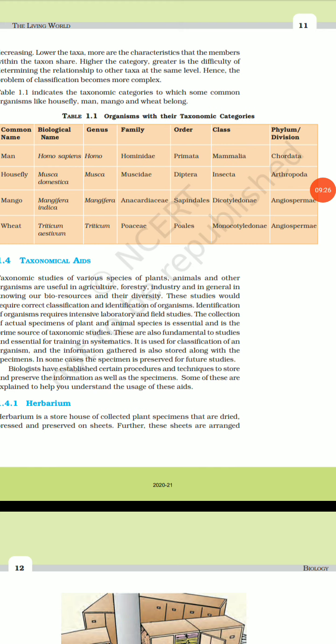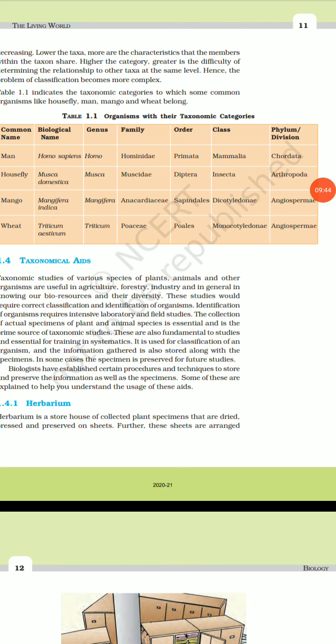Okay, next, mango, Mangifera indica. So they belong to the Mangifera genus. Anacardiaceae is their family. And Sapindales is the order, Dicotyledonae is the class, and Angiospermae is their phylum.